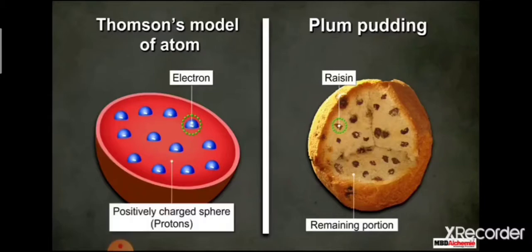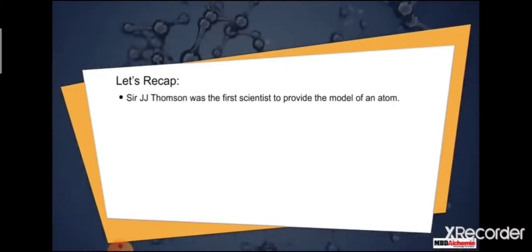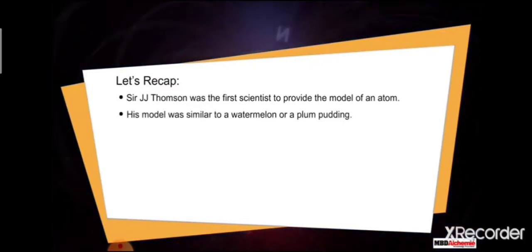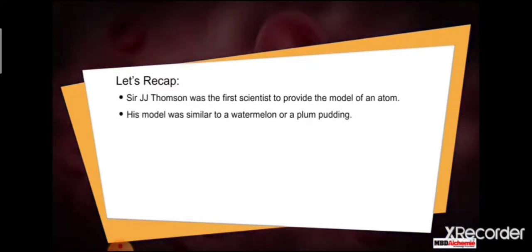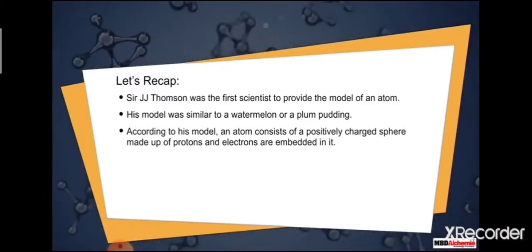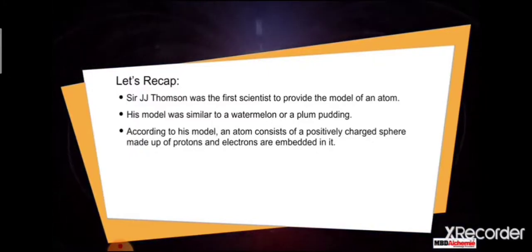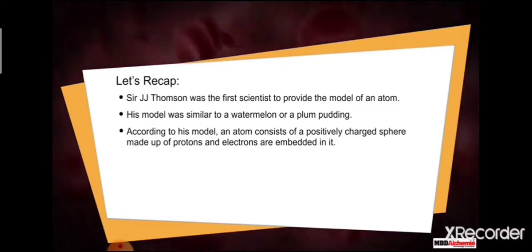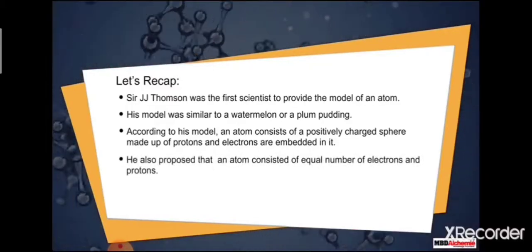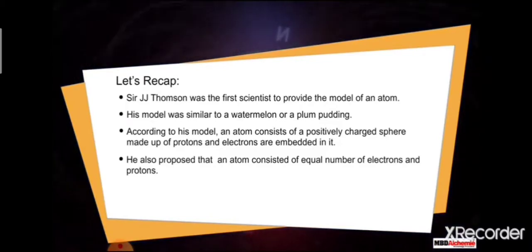So, let's recap. Sir J.J. Thomson was the first scientist to provide the model of an atom. His model was similar to a watermelon or a plum pudding. According to his model, an atom consists of a positively charged sphere made up of protons, and electrons are embedded in it. He also proposed that an atom consisted of an equal number of electrons and protons. His model did not justify the results of some experiments later.